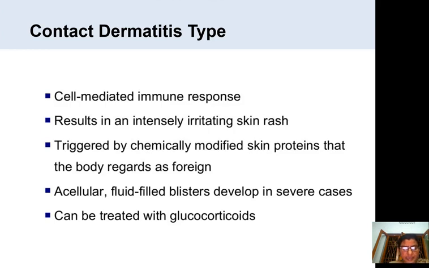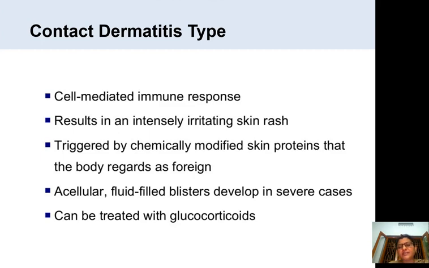And the next type in the delayed cell mediated reactions is the contact dermatitis type. It is also a cell mediated immune response, resulting in an intensely irritating skin rash. You might be seeing it in some cases, and they are triggered by chemically modified skin proteins that the body regards as foreign.